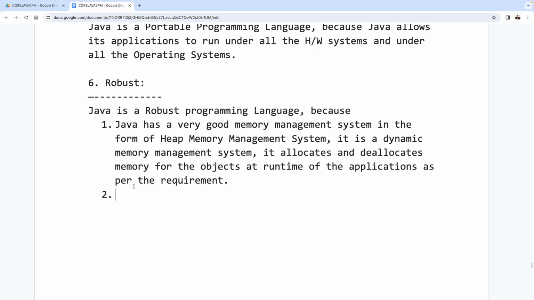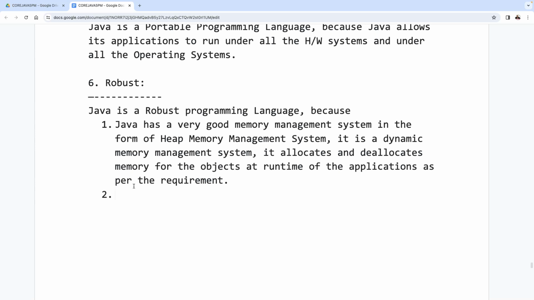But in static memory allocation, what happened? For example, 100 bytes of memory we assign at compilation time. But whether we are going to use the total 100 bytes of memory or not is dependent at runtime. It may not be used 100%. Maybe 40 bytes of memory we are able to use, or 50 bytes, but not 100 bytes of memory. But the remaining 50 bytes of memory is a wastage or not? So that is a problem in the case of static memory allocation.